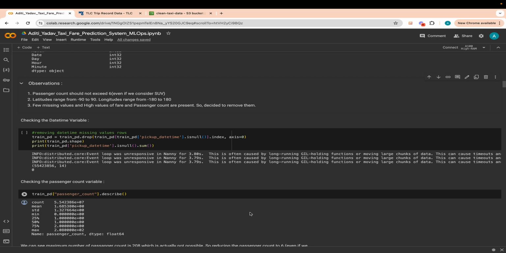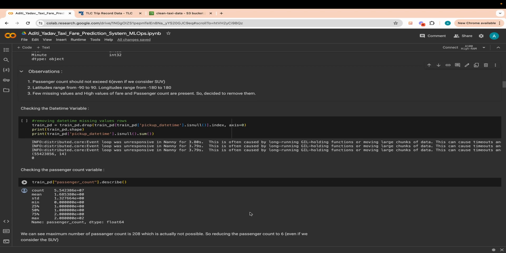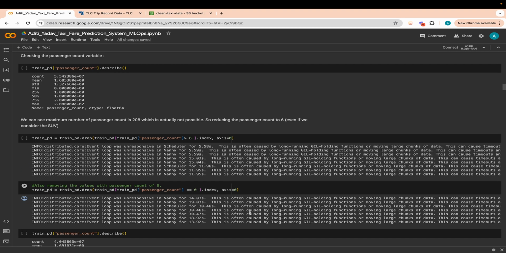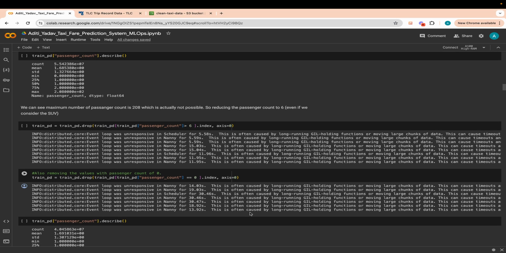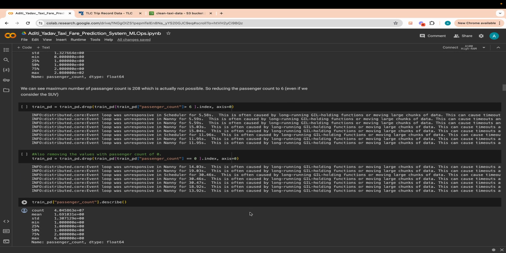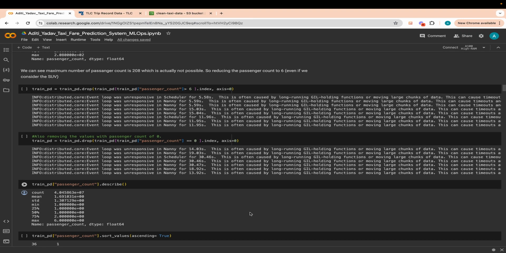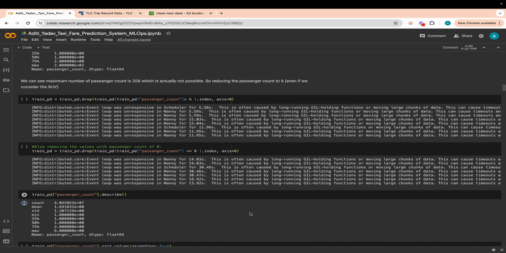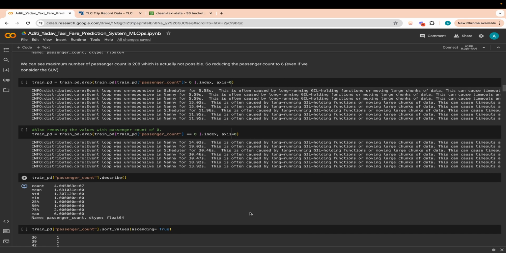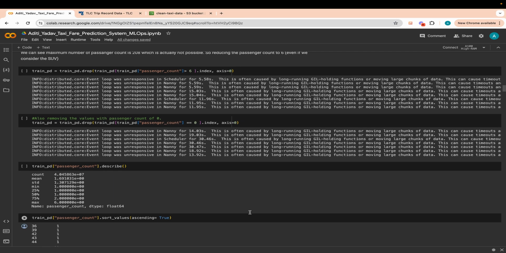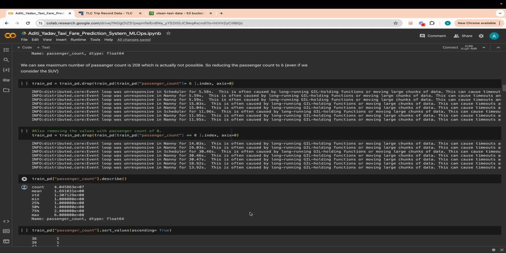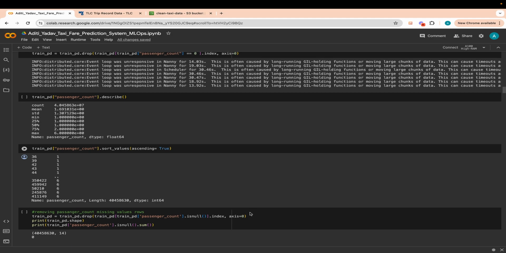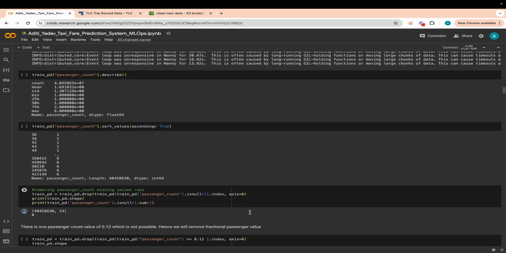So this is the passenger count column. This is actually not possible, right? So we drop all of the rows where the passenger count is greater than 6. This is just a command for that, and we also remove all the ones where the passenger count is 0 here. Then again describe the passenger count column. Once we remove those, the next step is we sort, then we do cleaning.